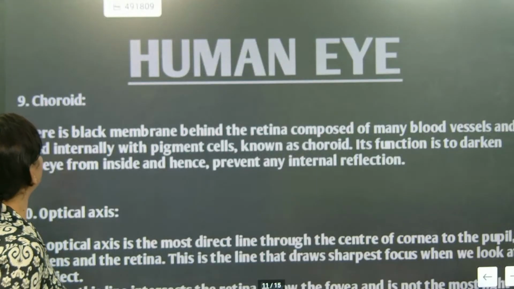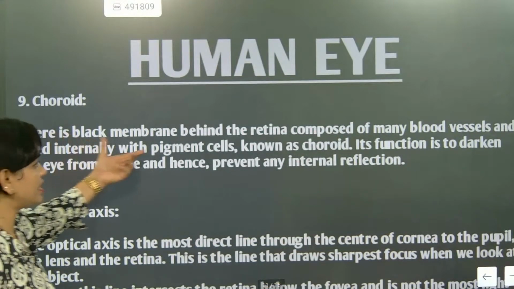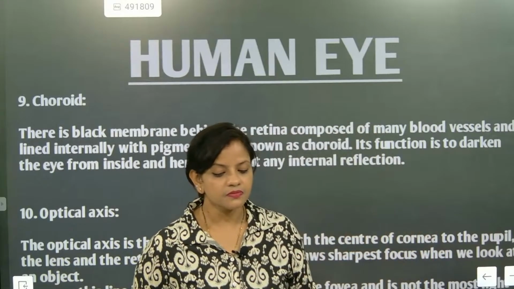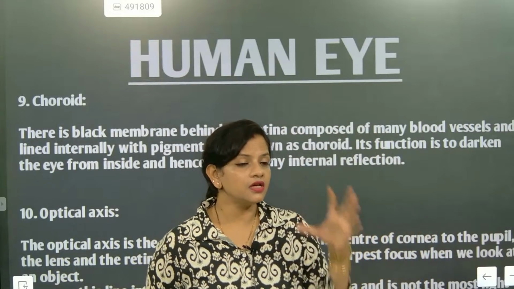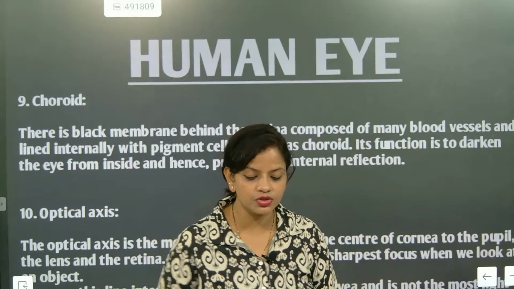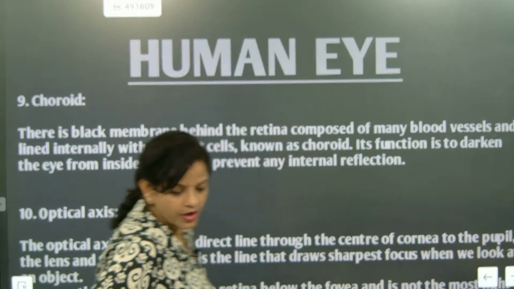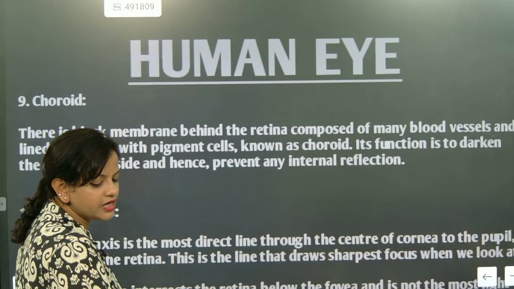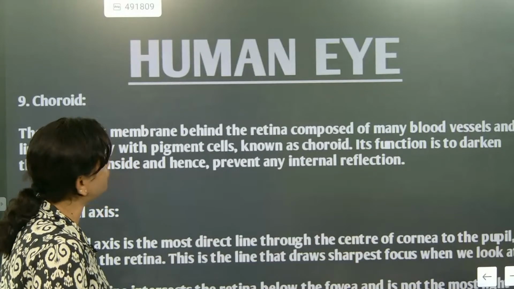Now we are going to talk about the choroid. This is the black membrane behind the retina. The retina has to be covered, so it is covered with a black, specific screen.